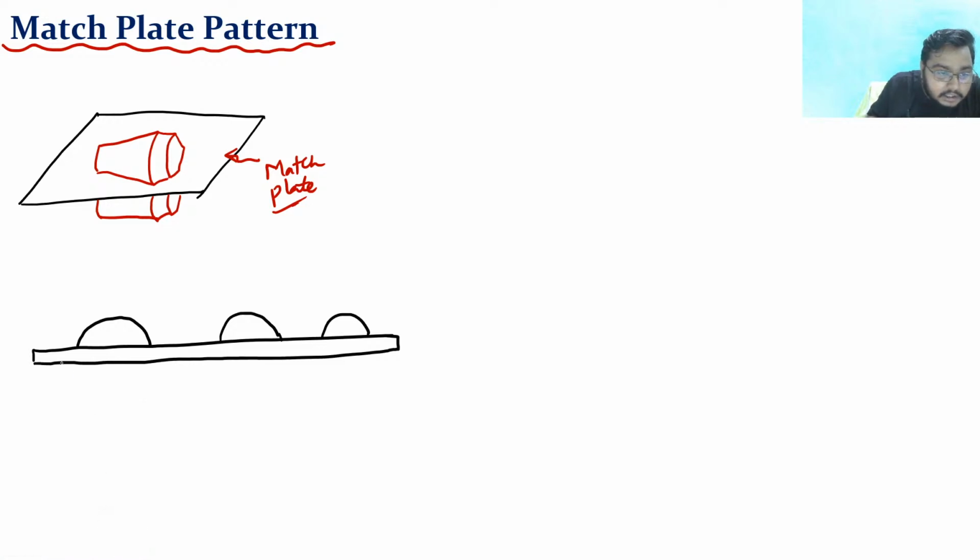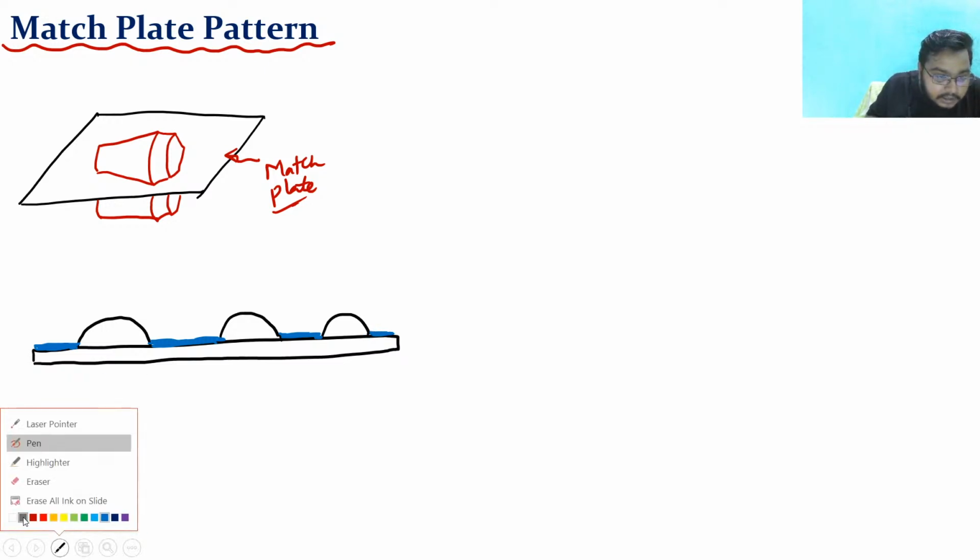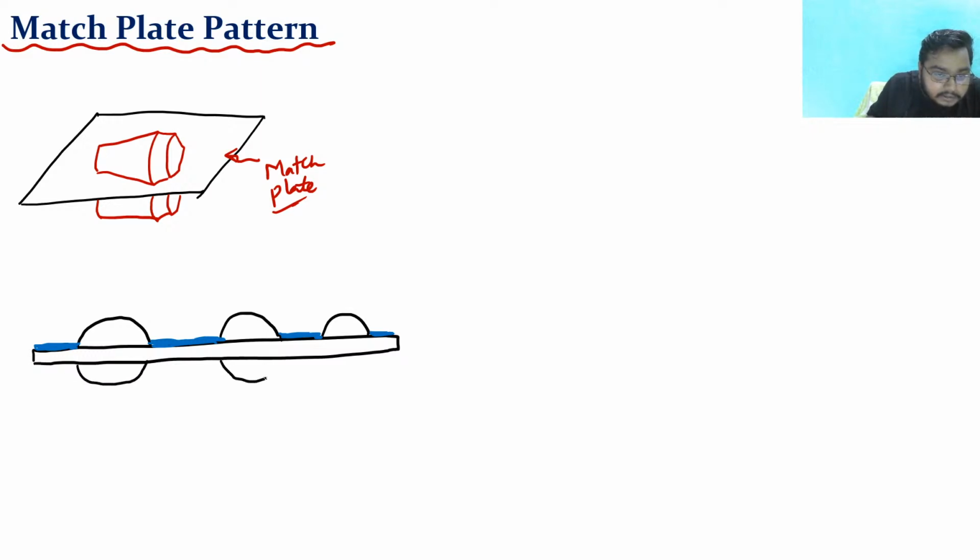What is the runner? The runner ensures the flow of the molten metal. Suppose the patterns are connected with the runners, and how many patterns are there? A lot of patterns.